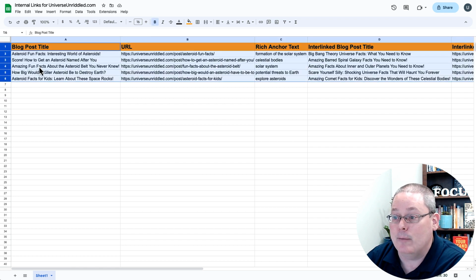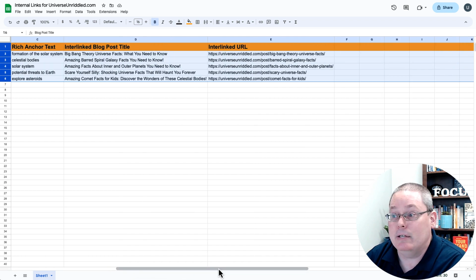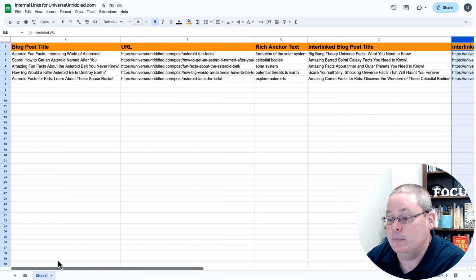And now I have my blog post title, my URL, my rich anchor text, my interlinked blog post title, and the interlinked URL all right here in one handy dandy spreadsheet that I can then use and keep track of all the links that I have and all the anchor text, to make sure and see that I don't overdo it or I don't underdo it, and try to get that perfect mix based upon this task or this prompt and all this information that I've fed into ChatGPT and using the plugins.